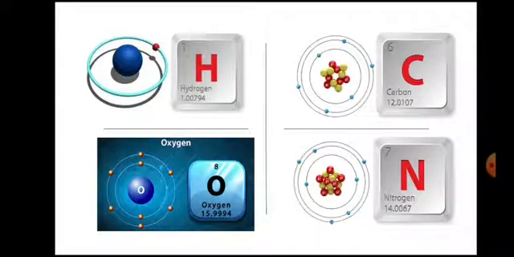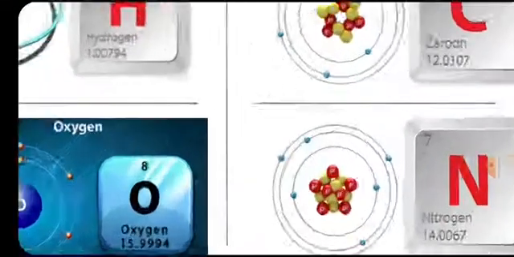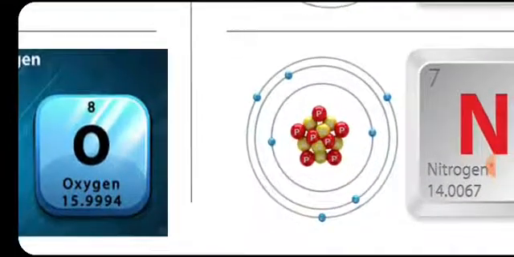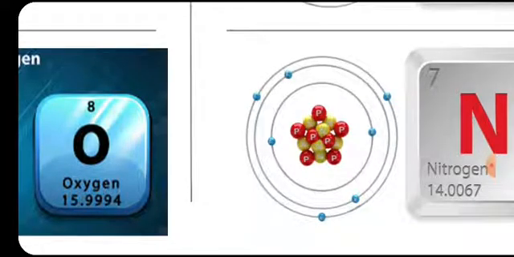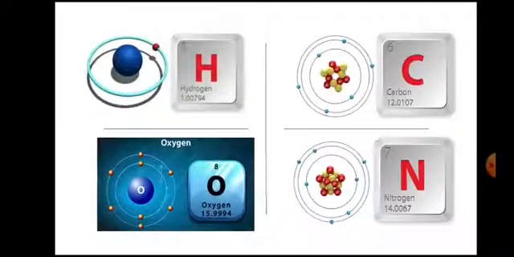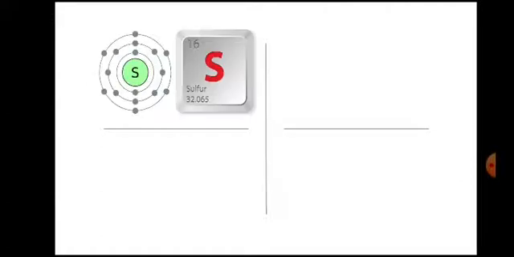Nitrogen atom. Here the atomic number is 7 and the atomic weight is 14. In the orbital diagram of nitrogen, in the nucleus there are 7 neutrons and 7 protons, and in the orbit there are 7 electrons. Sulfur, atomic number is 16 and atomic weight is 32.